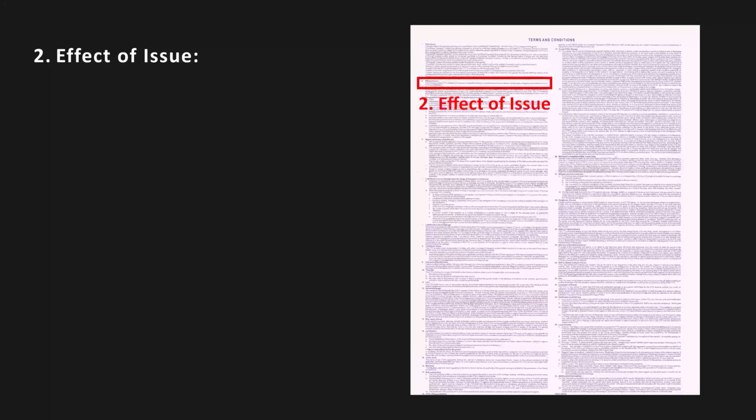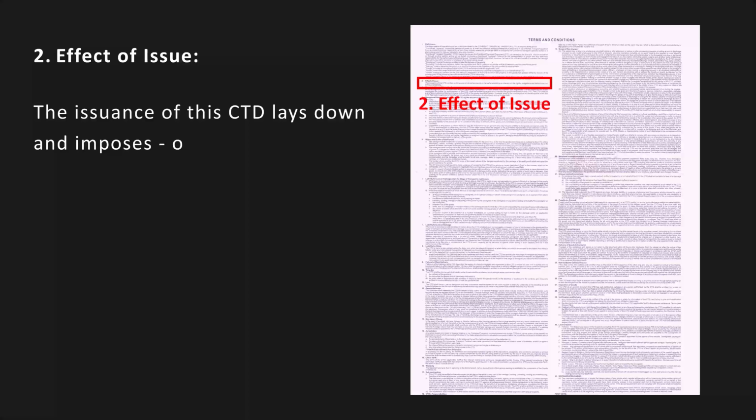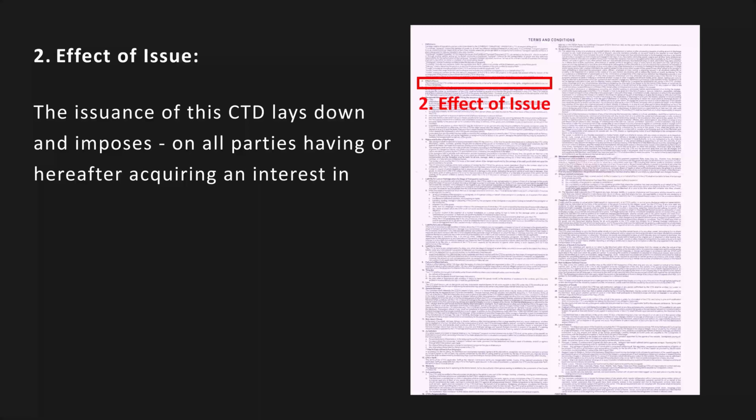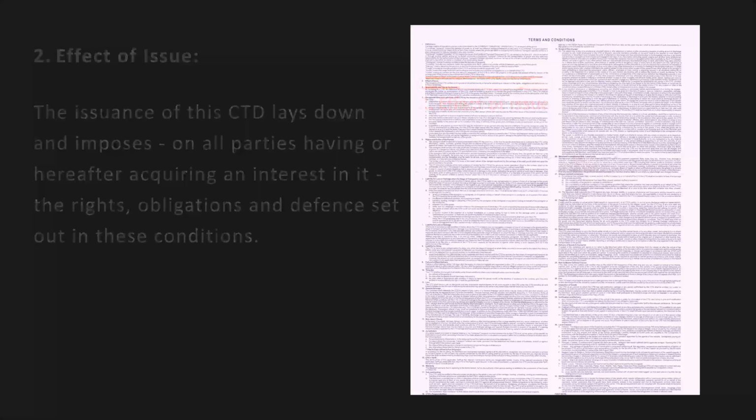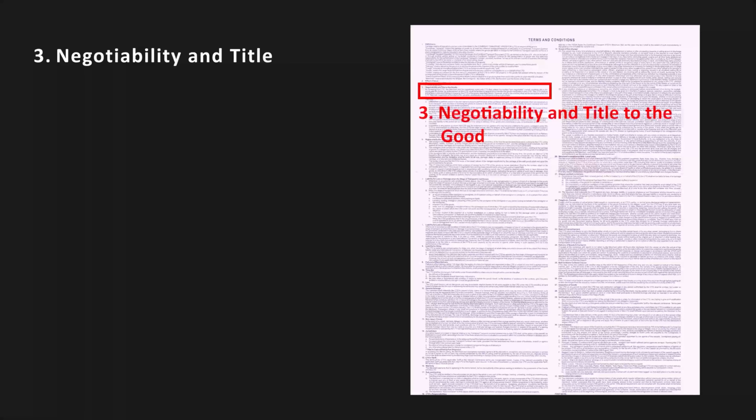Effective issue. The issuance of this CTD lays down and imposes on all parties having or hereafter acquiring an interest in the rights, obligations, and defenses set out in these conditions. Negotiability and title to the goods. CTD is accepted by the merchant.